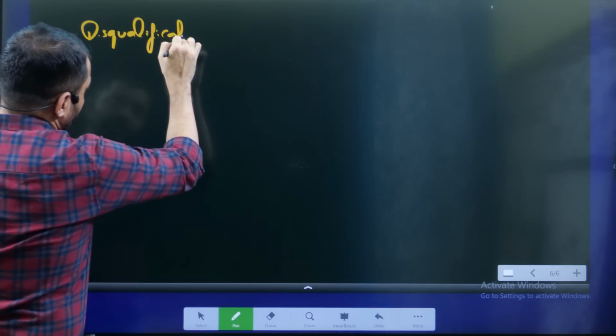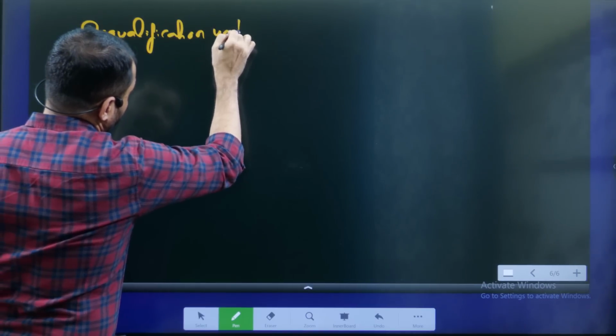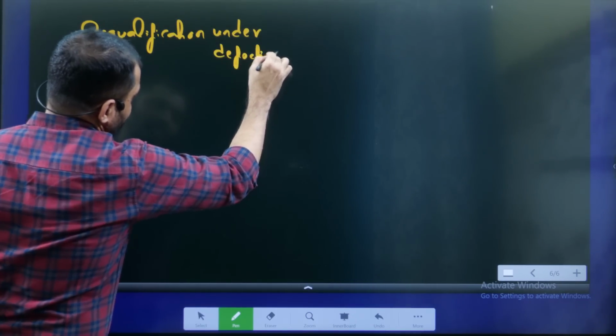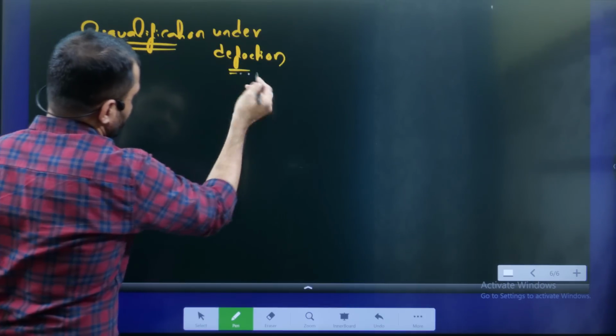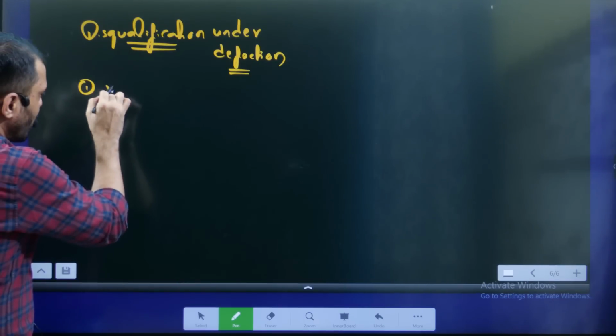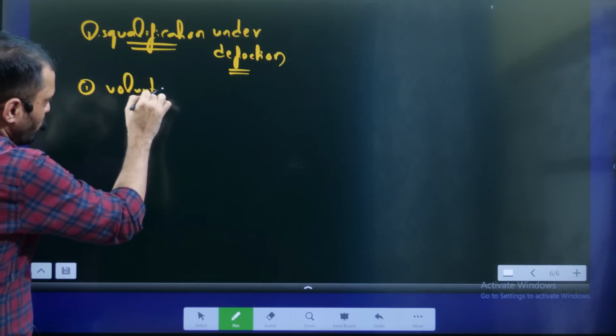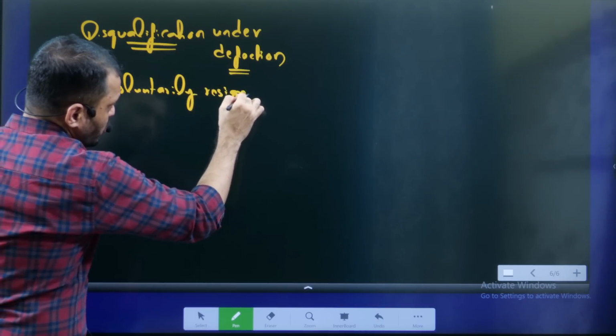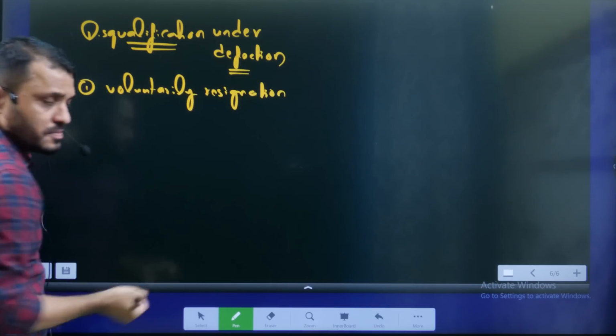What does it mean? So, this is about Article 102 Clause 2, and as an aspirant, you have to know that first. It means that if a member voluntarily resigns from his political party, this is one condition.